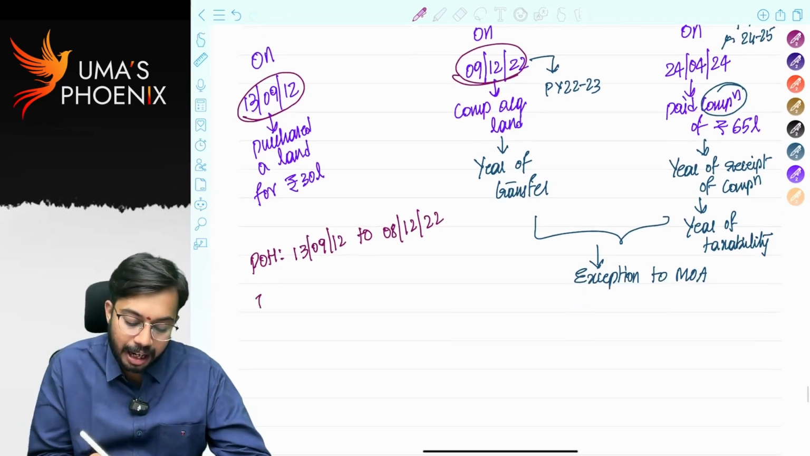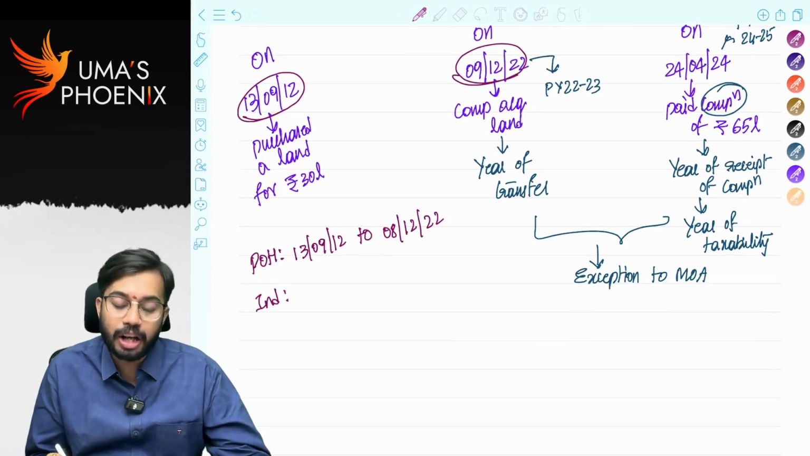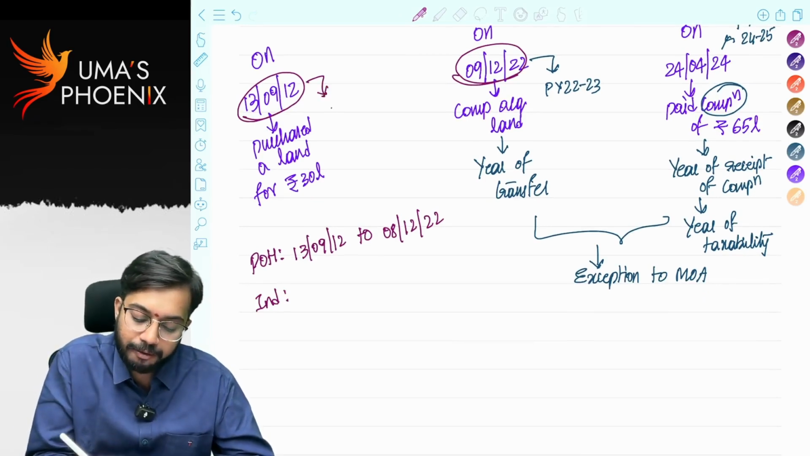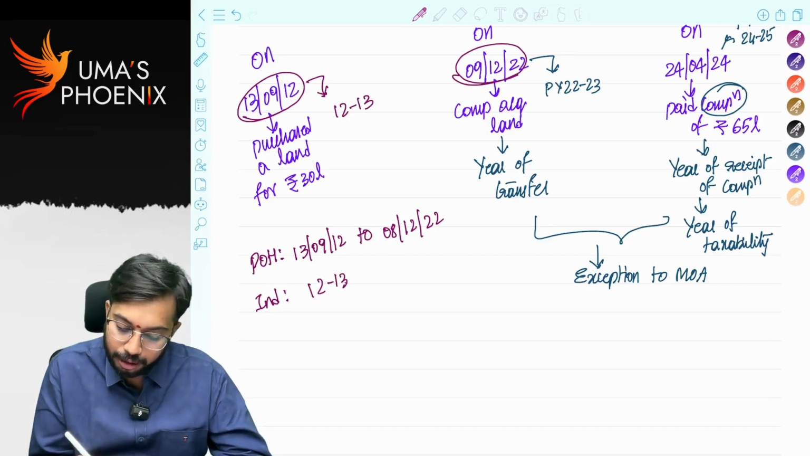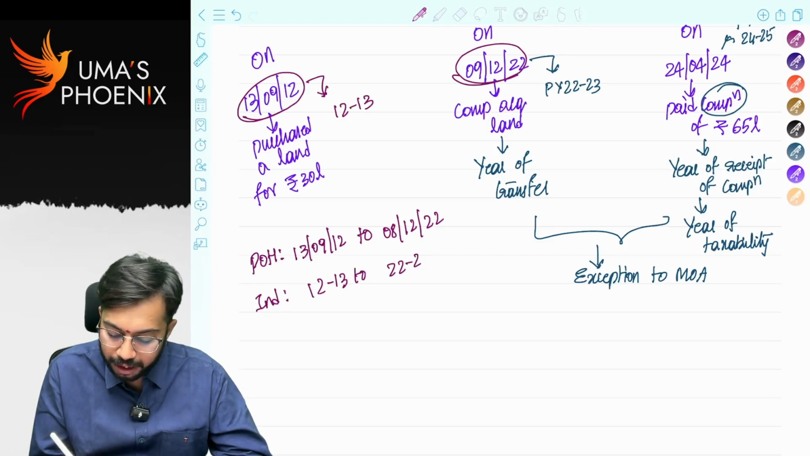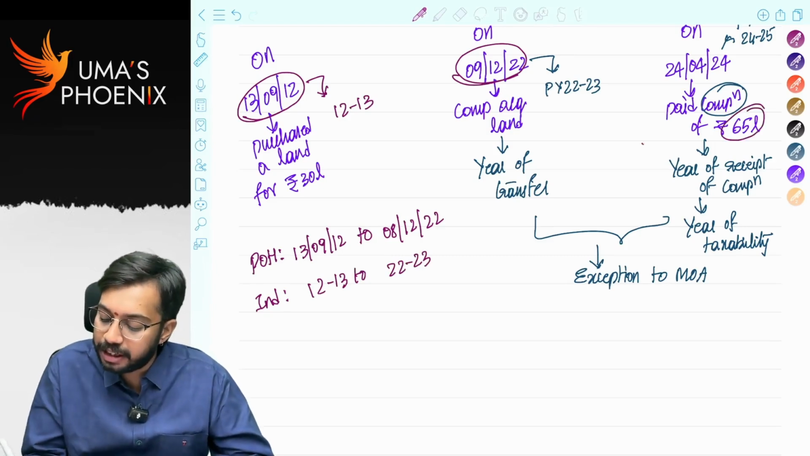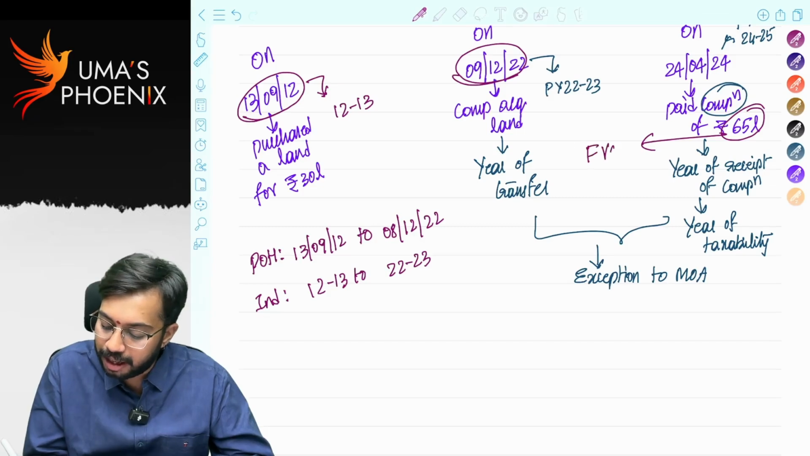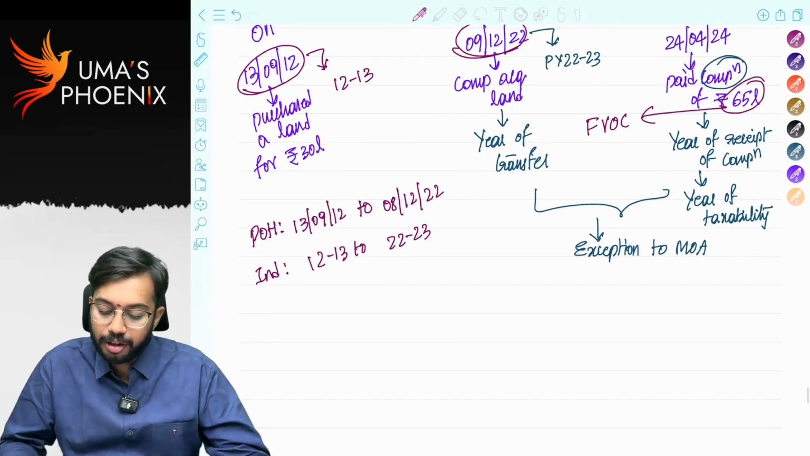In this case, indexation will be calculated from year of purchase up to the year of compulsory acquisition. What is year of purchase? Year of purchase is 12-13. So from 12-13 to 22-23 we will calculate indexation, and whatever the compensation received from government is there, that is to be taken as full value of consideration. Is it clear?